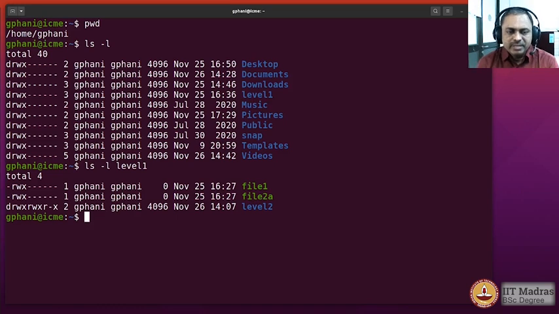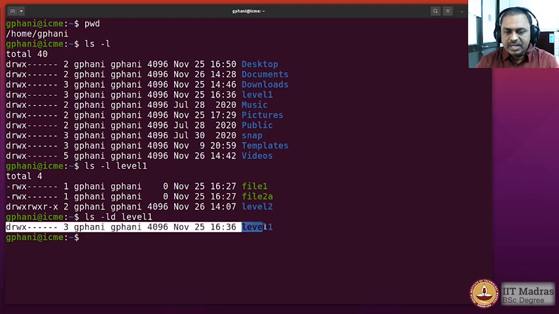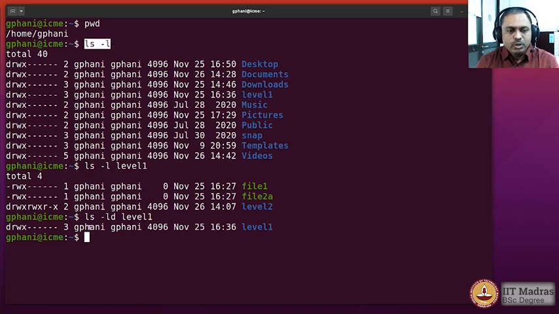Now I want to only look at the permission string and other details in the long listing format of the level 1 directory, but not what is inside that. So for that, what we need to do is give the additional option -d, so that it would show you a string giving you the long format for the level 1 folder, as it is also shown along with other files when we did it using the command ls -l. So you see that this -d option is basically telling ls that it should not traverse inside the directory and show the listing. We could also look at multiple options in one go.